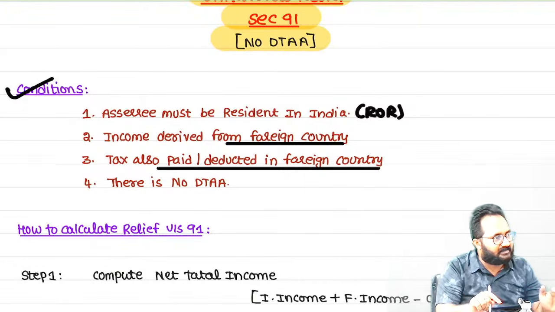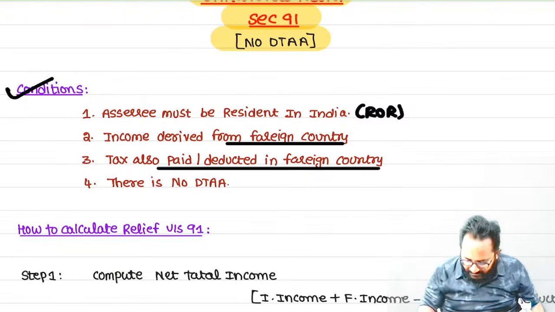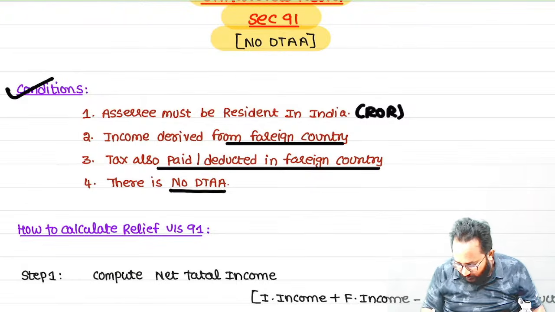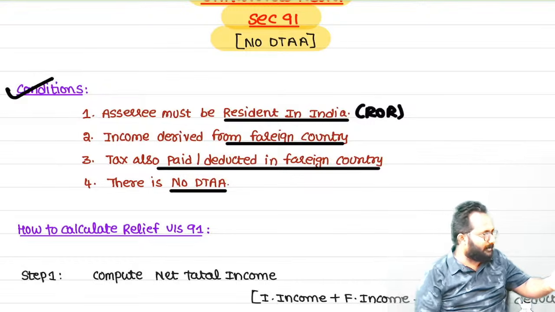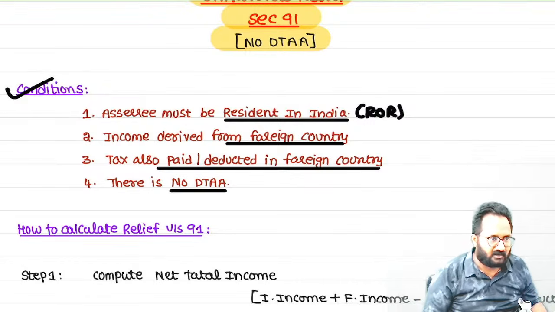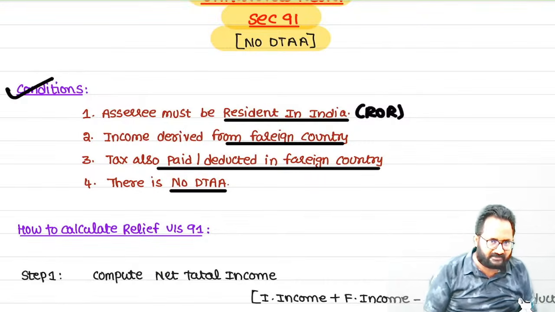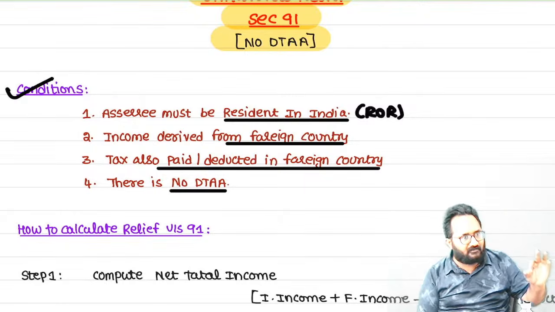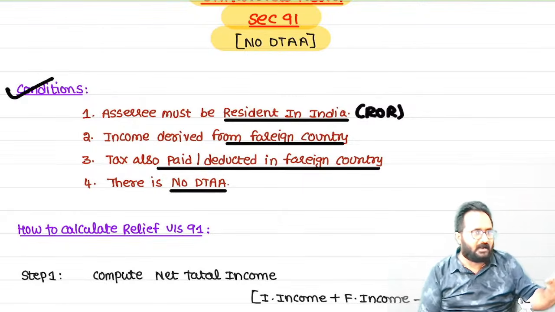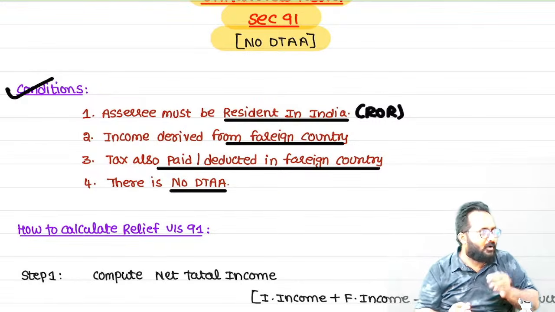If DTAA is there, we have to go with section 90A. Here there is no DTAA, so that's why we have to provide the relief under section 91. Remember, in exam, if you want to give a better presentation, after doing the question with the section 91 method, you can put a note point and write these conditions also. What are the conditions? Resident and ordinary resident. Second, there is a foreign income and the foreign income related tax also we paid. Between the two countries, there is no DTAA.